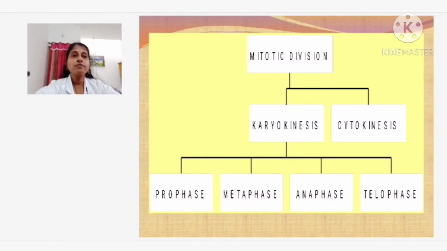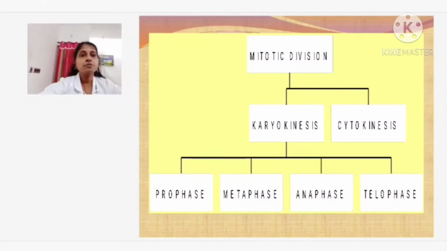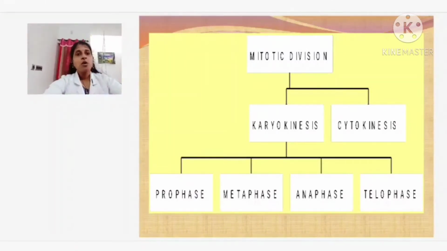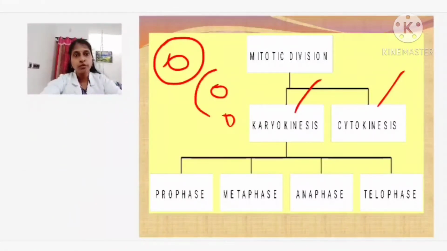Now moving on to the first one, mitotic division. Mitotic division is divided into 2 divisions: one is karyokinesis and another one is cytokinesis. So when a cell wants to divide, first the nucleus will divide. Who is going to divide first? The nucleus is going to divide first, then only the cytoplasm will divide.